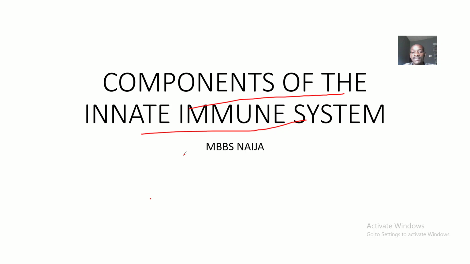So guys, this is it about the components of the innate immune system, basically talking about the physical components and the chemical components. The physical components are also known as the anatomical barrier, while the chemical one is also known as the chemical barrier. Right? See you guys in the next one.